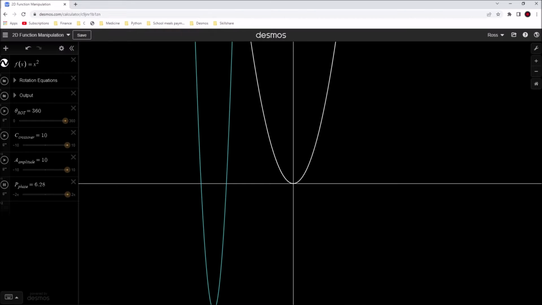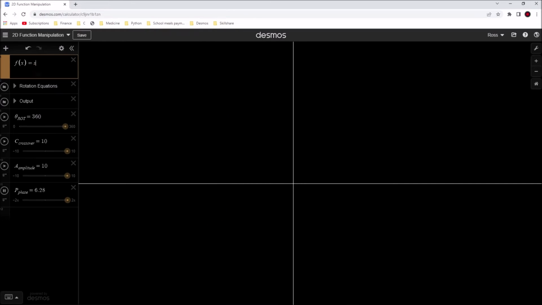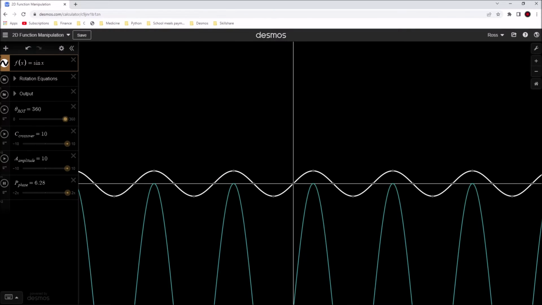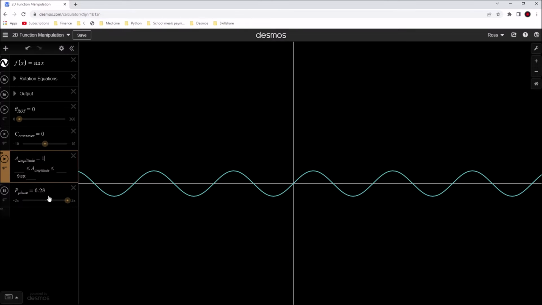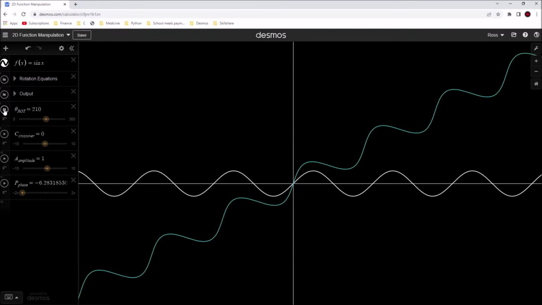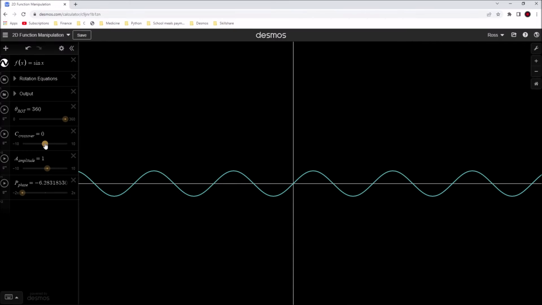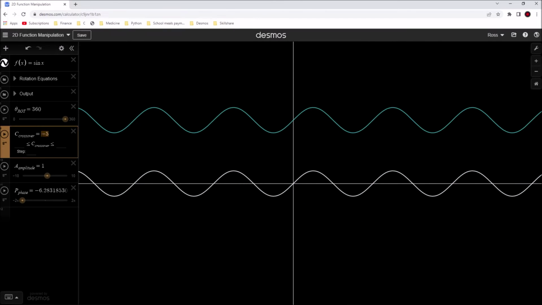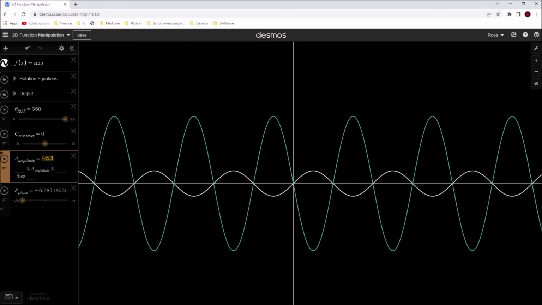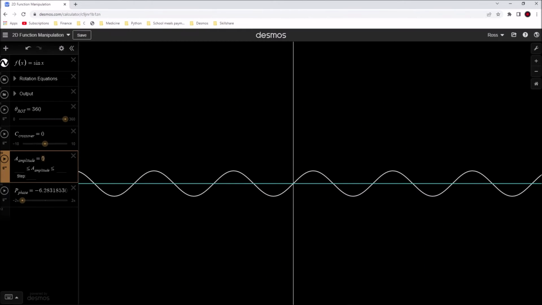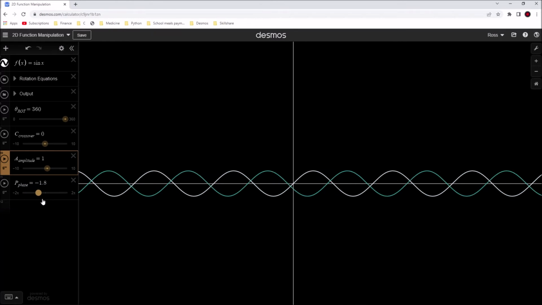Now we could use a different function, for example sine x, and you can see here, if we set everything back to the initial position, we can adjust the rotation, the crossover, the amplitude, and the phase.